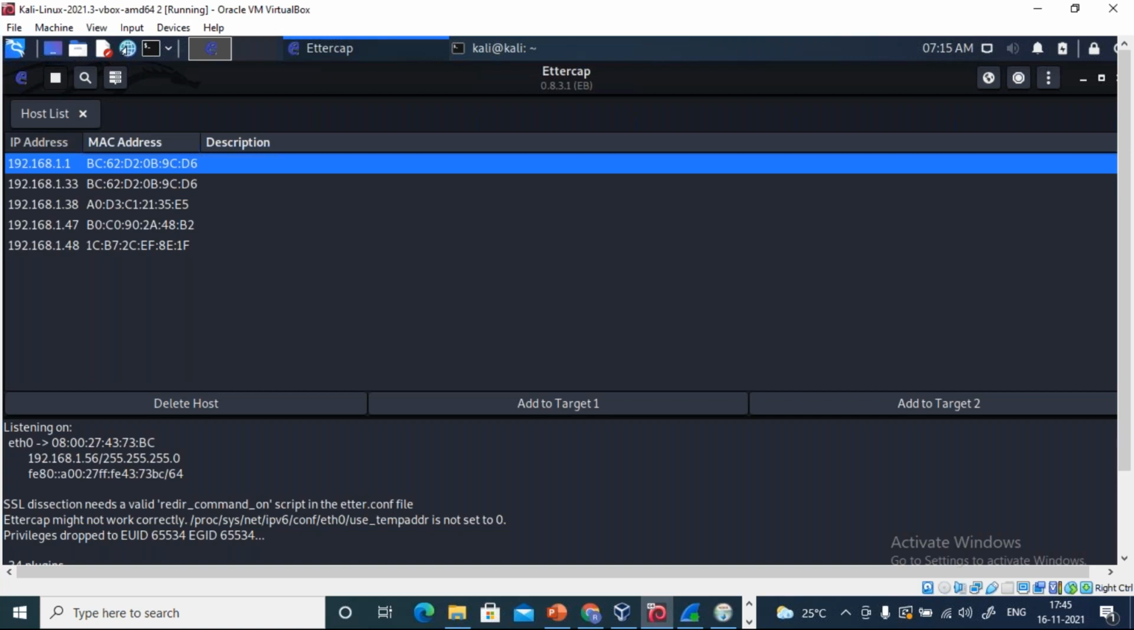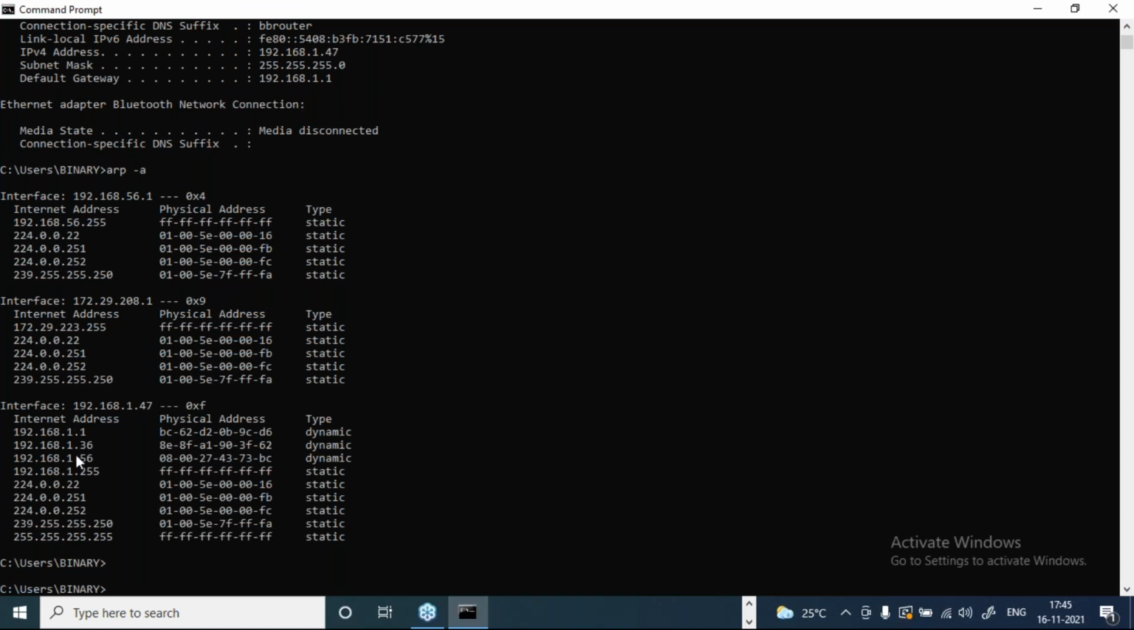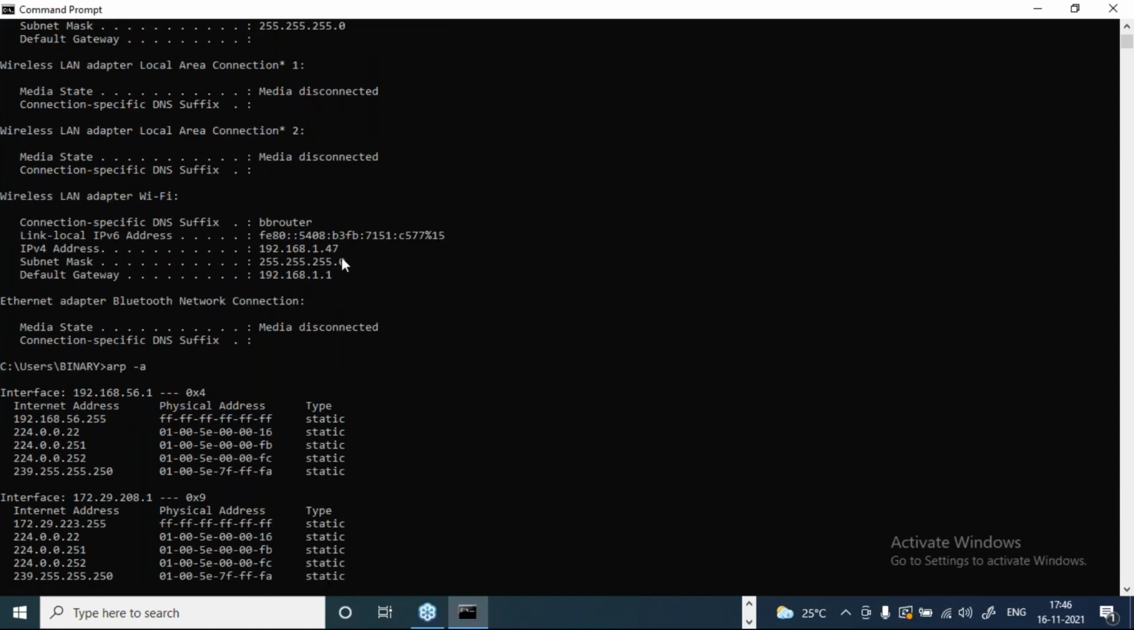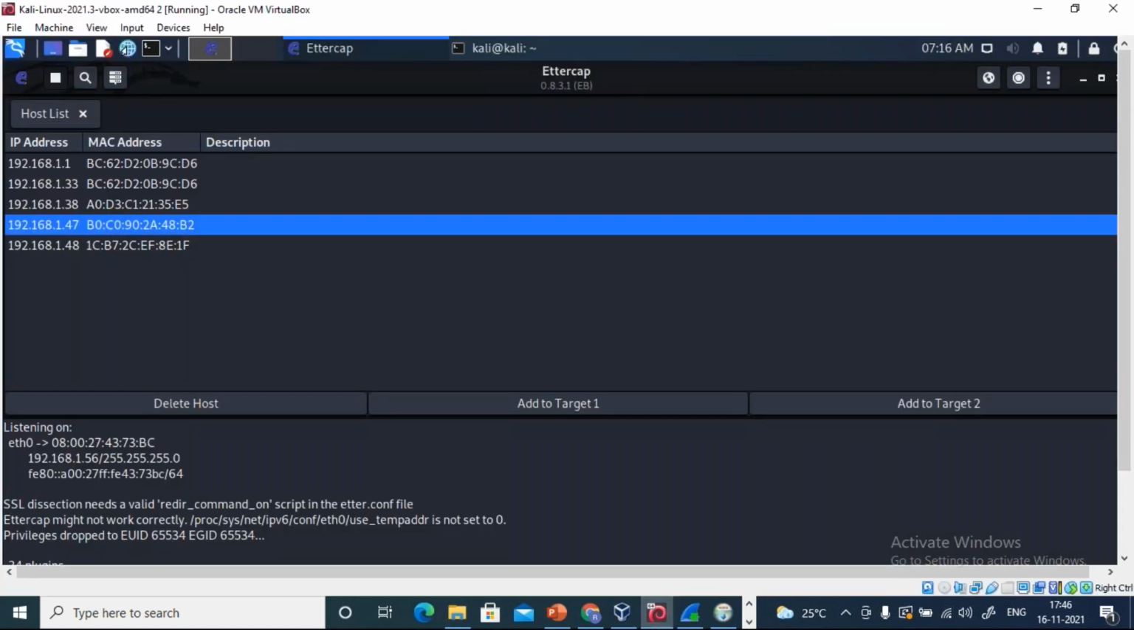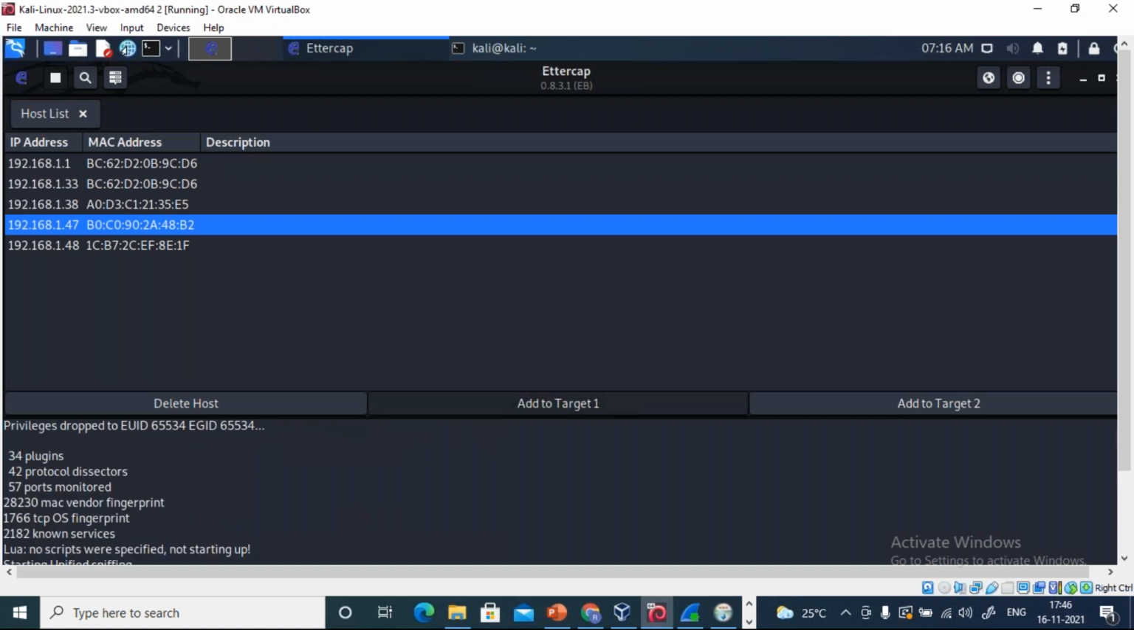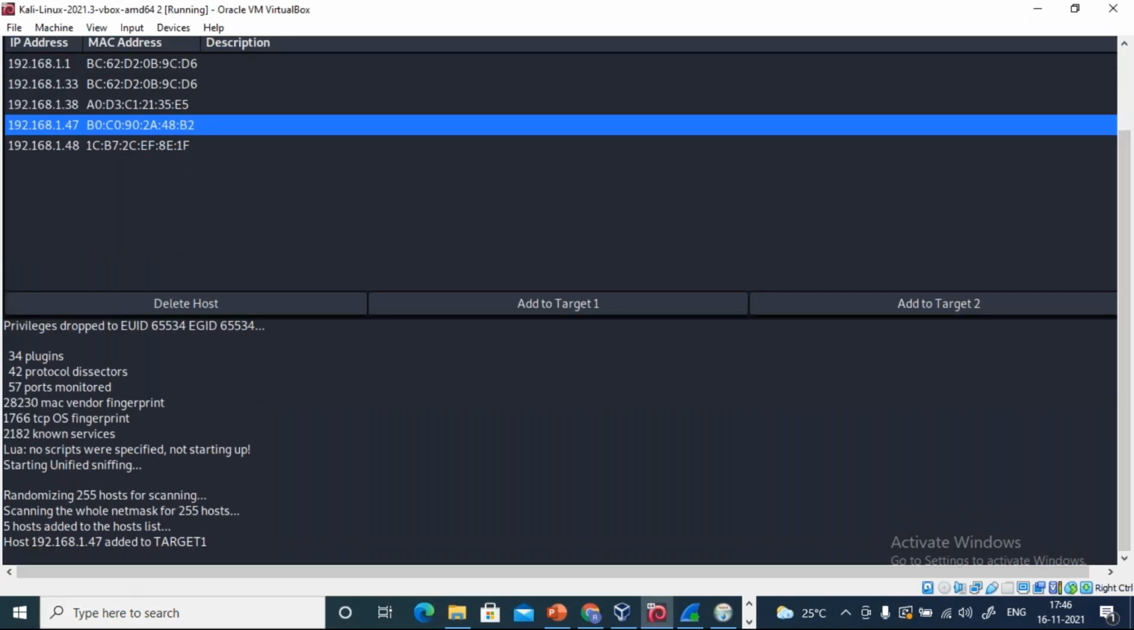I'll first select this. So what is the IP address of this Windows? What is the IP address of the Windows? 47, right? So this will be my victim 1. 47, this will be my target 1. So here I want to target this particular machine. So add it to the target. You can observe it is being added to target 1. Host 47 is added to target 1.